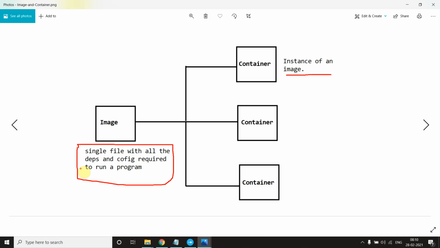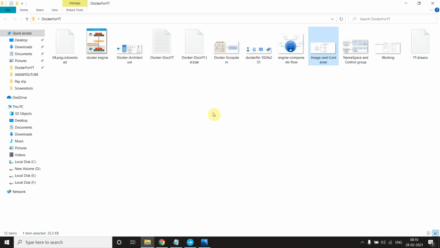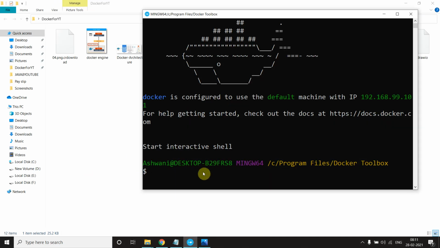Okay, and the container is up and running. So it's about image and container. So let's see practically what it is all about, Docker container and image. So let's see here.